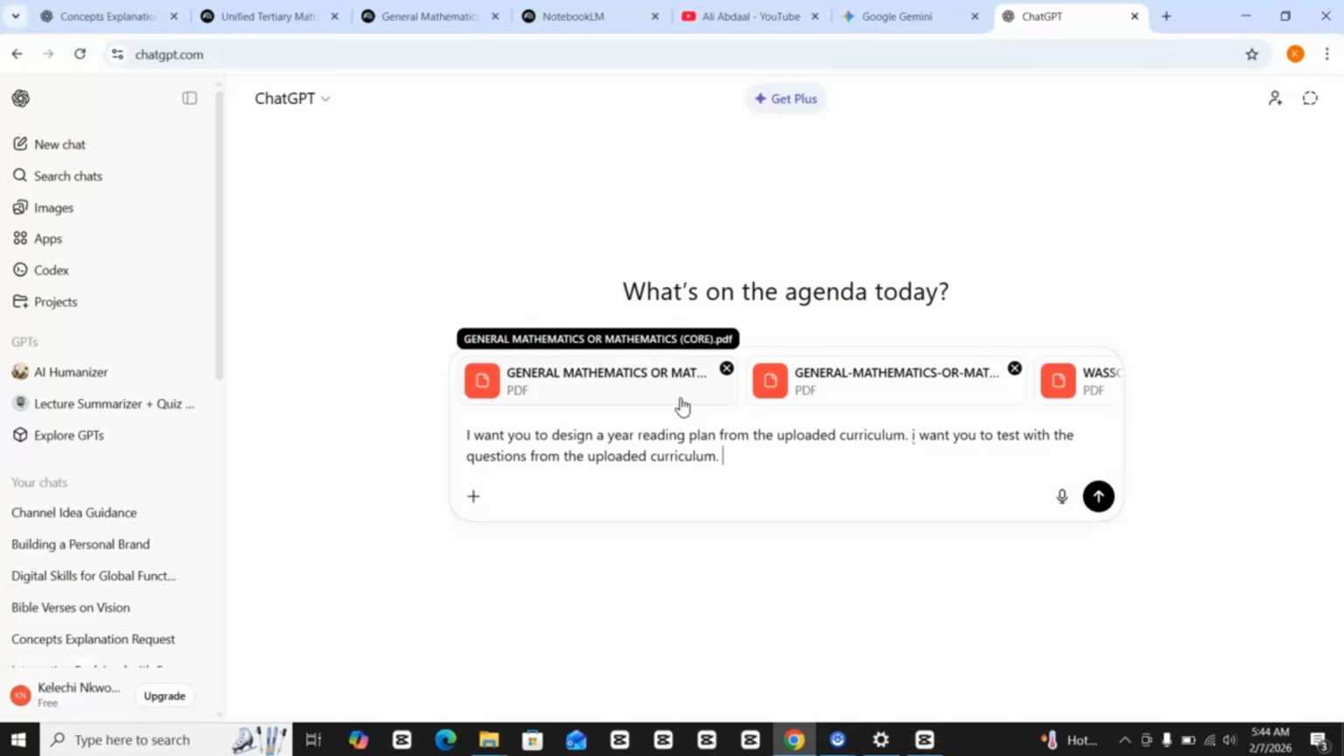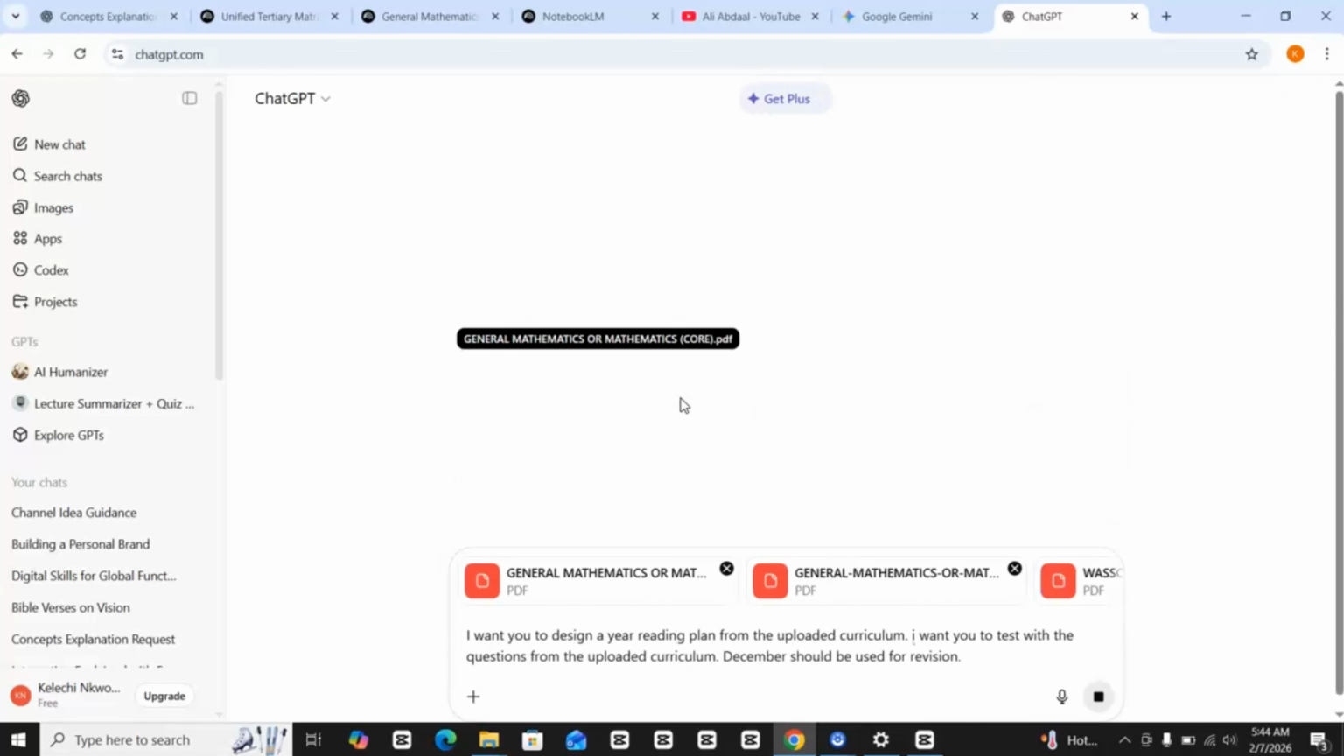Then I want it to be an 11 months reading plan. Leave revision for December. So we can just say December should be used for revision. All right, so let's see what it will give us. Once you have this, I think you can send. Let's see.